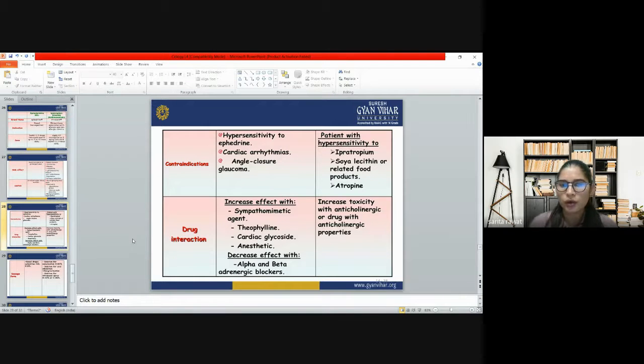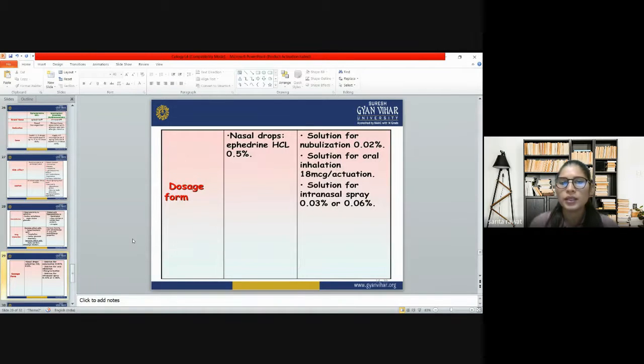Now we have contraindications: patients with hypersensitivity to ipratropium, lecithin or related food products, and atropine. Those people who are having these kinds of problems do not have to use it. Then, when we talk about drug interactions, it increases the toxicity with anticholinergic drugs or drugs with anticholinergic properties.